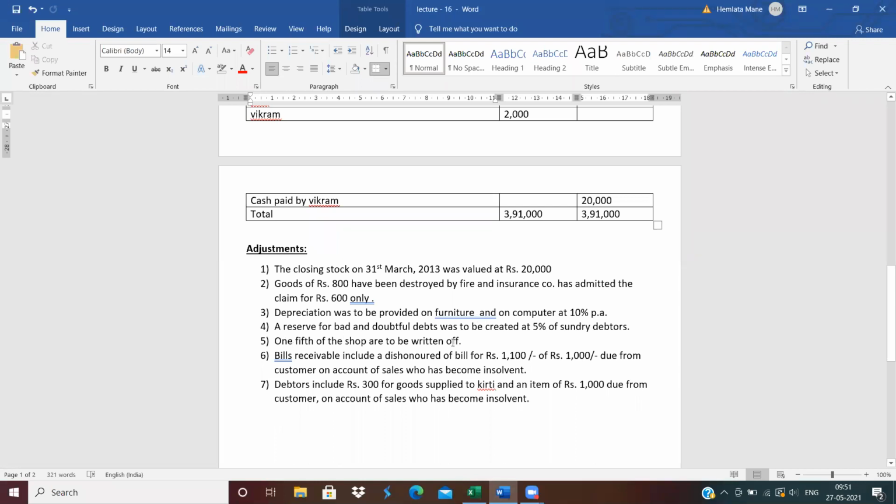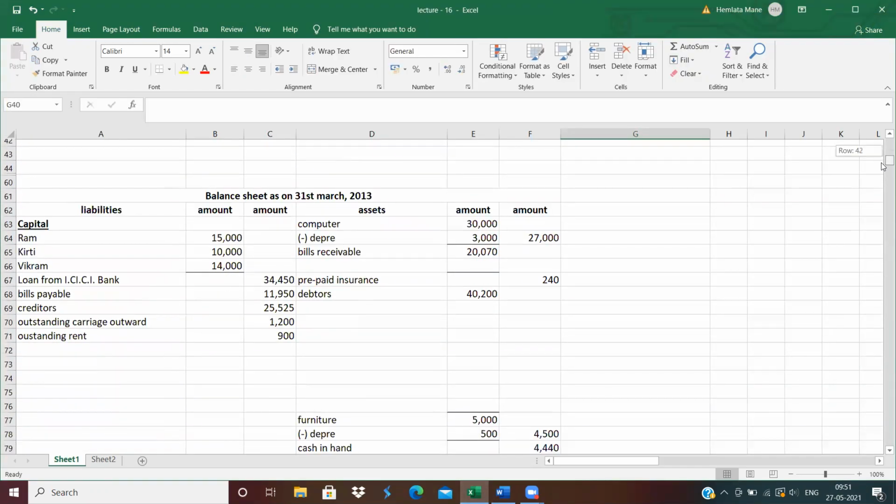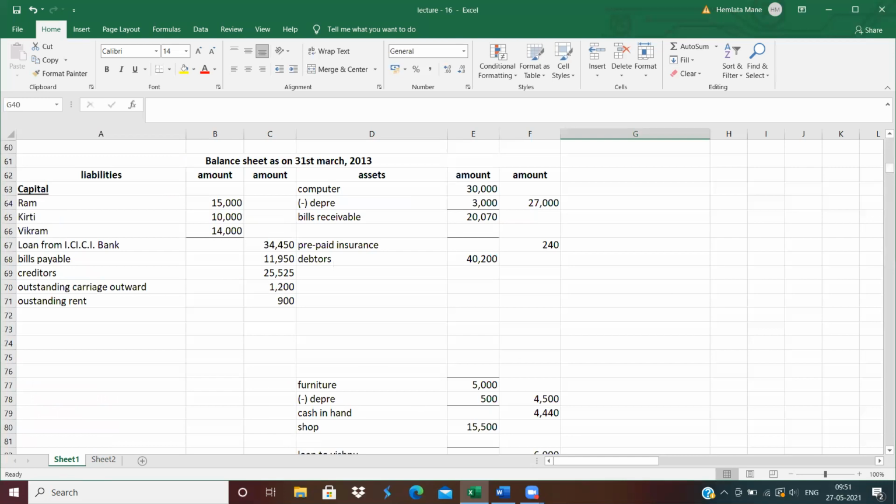Now next, adjustment number 4, reserve for doubtful debt. This adjustment we will do later. Next, fifth adjustment: 1/5 of the shop is to be written off. Written off means depreciate. Shop is also depreciated. How much? 1/5. So less from shop, less written off.